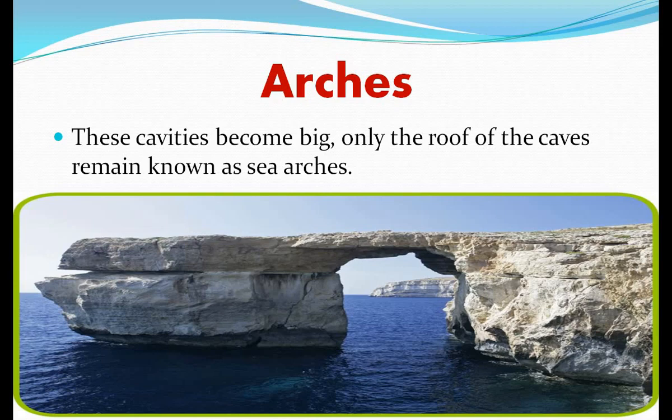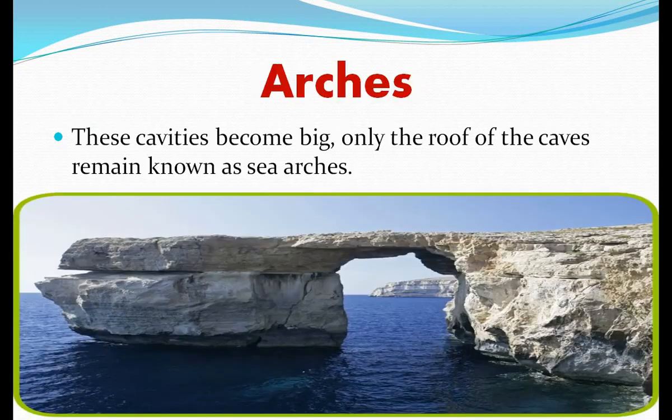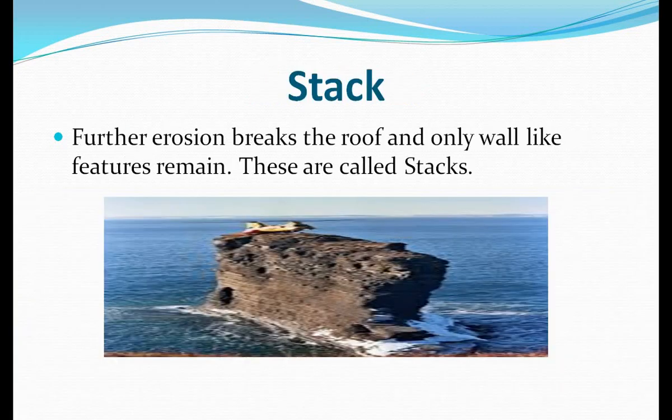The lower part is completely eroded or removed, and the upper part, which is like a roof, is left. Continuous erosion erodes this roof also, so at one time the roof is removed and only a wall-like structure or feature remains. This is known as a stack.